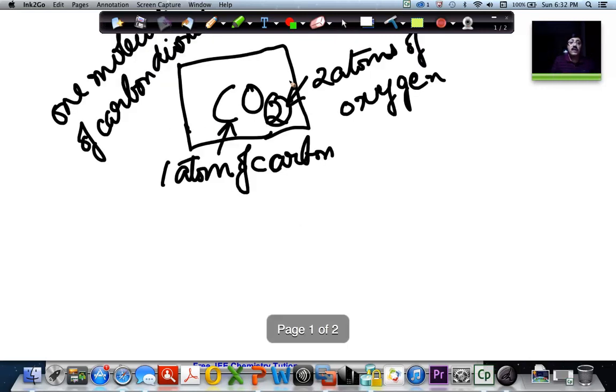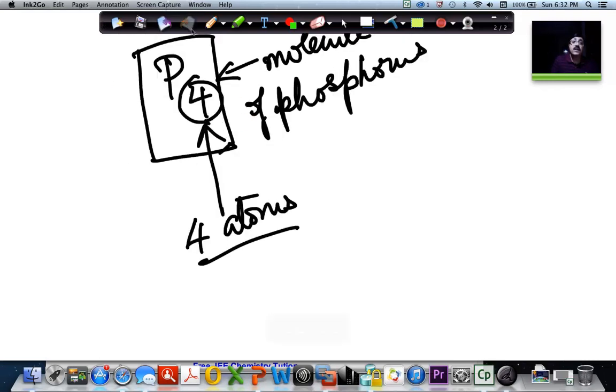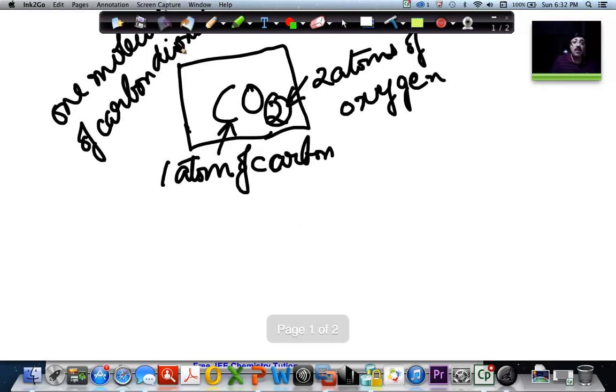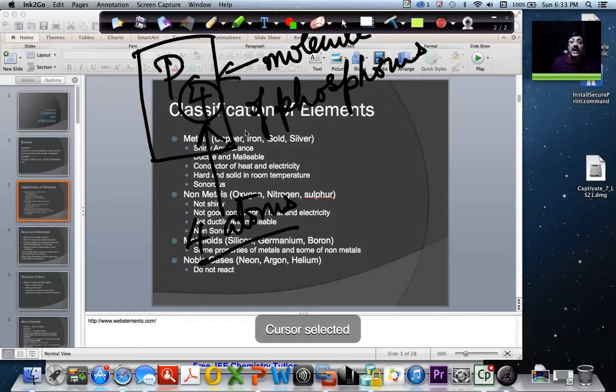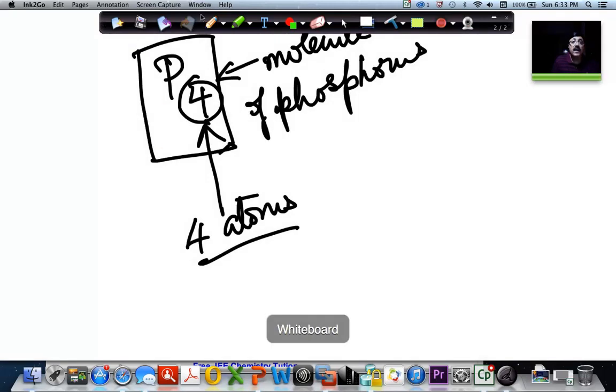So if you look at here, you are talking about a molecule of a compound, whereas here you are talking about a molecule of an element. That's the difference. This is a molecule of a compound because it's got multiple elements in it, whereas this is a molecule of an element because it has got only atoms of a specific element. So that is the difference.